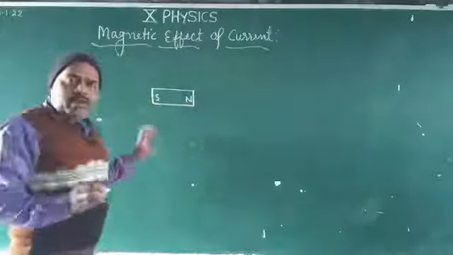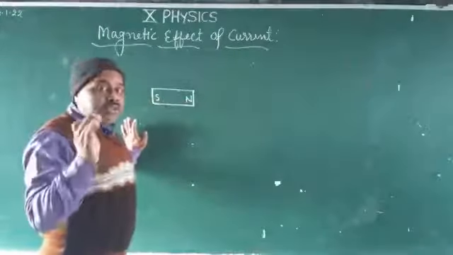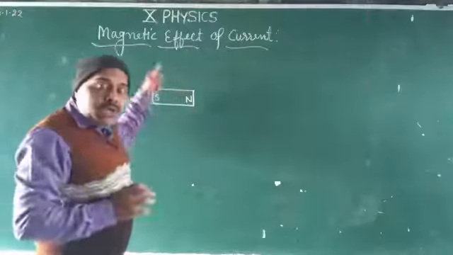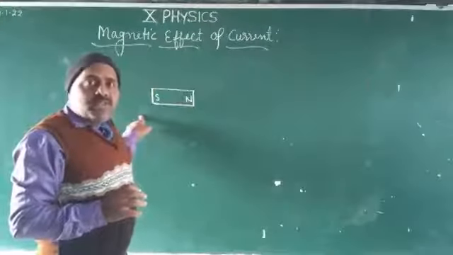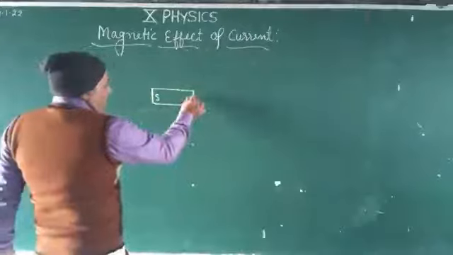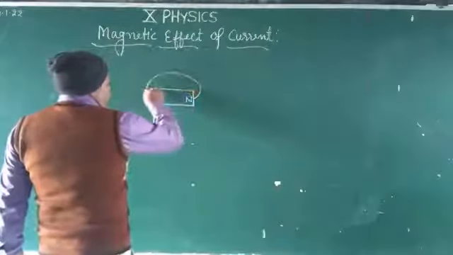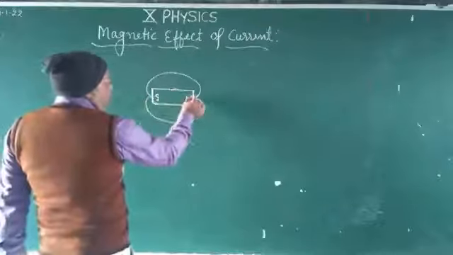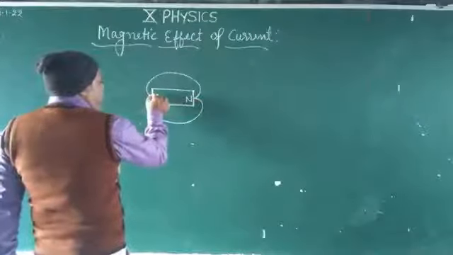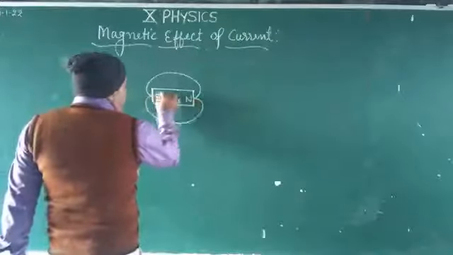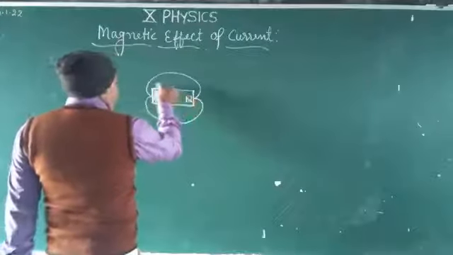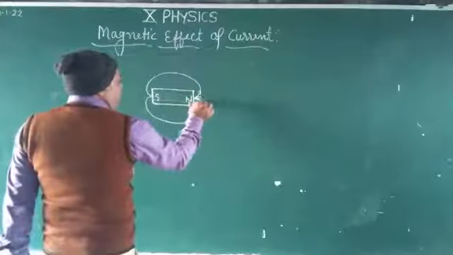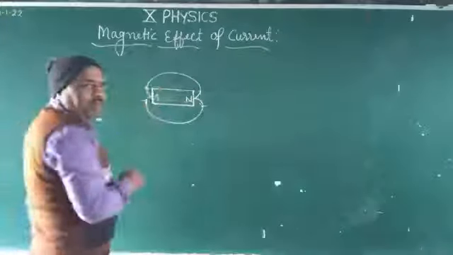Dear student, the magnetic field lines generated in a magnet always start from the north pole and end at the S pole, meaning the south pole. Inside the magnet the field is always uniform, and outside it will be curved lines.